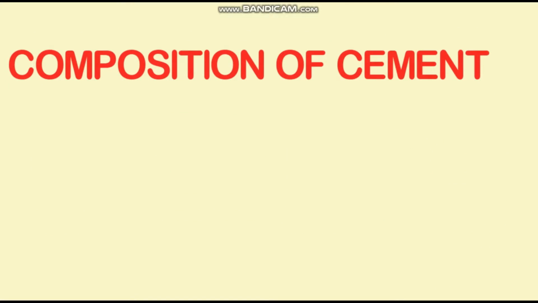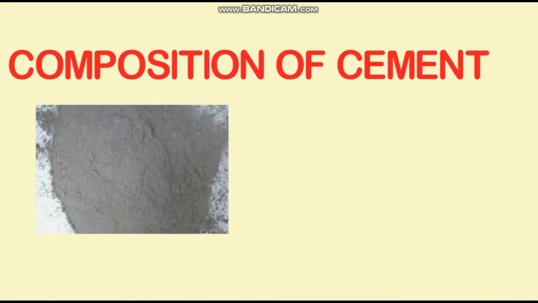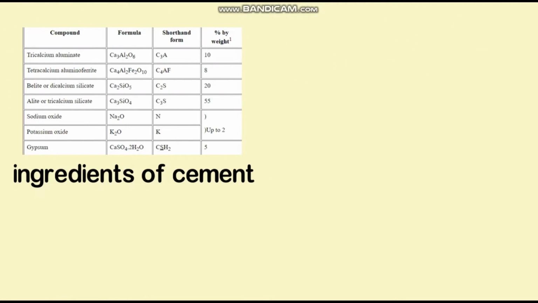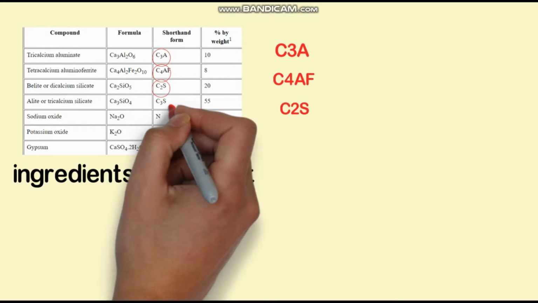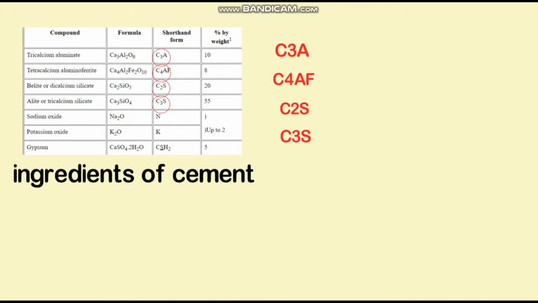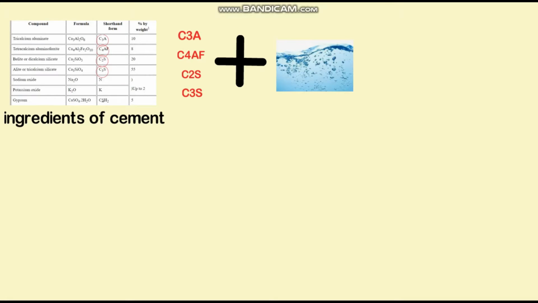Now we will discuss the chemical composition of cement. What are the ingredients of cement responsible for hydration? Look at the table. In this table, it is tricalcium aluminate, tetracalcium aluminoferrite, dicalcium silicate, and tricalcium silicate. These are the ingredients which react with water, and the process is called hydration of cement.